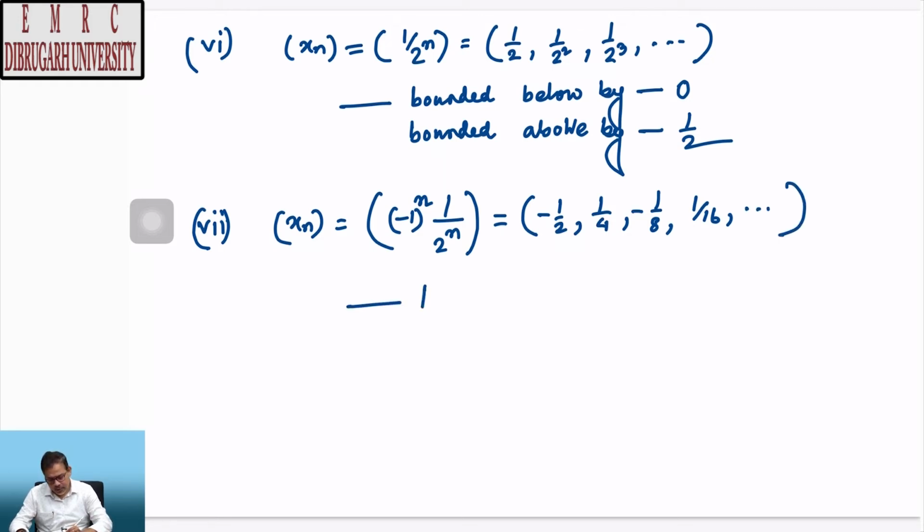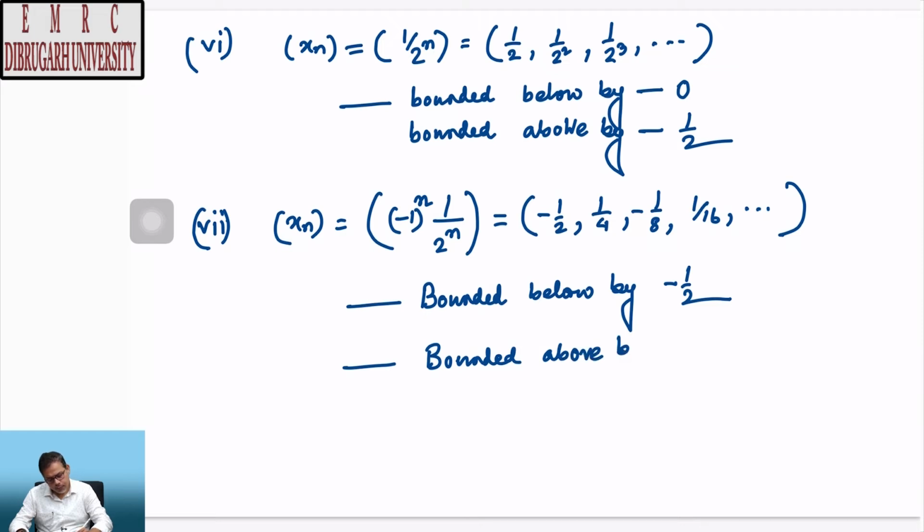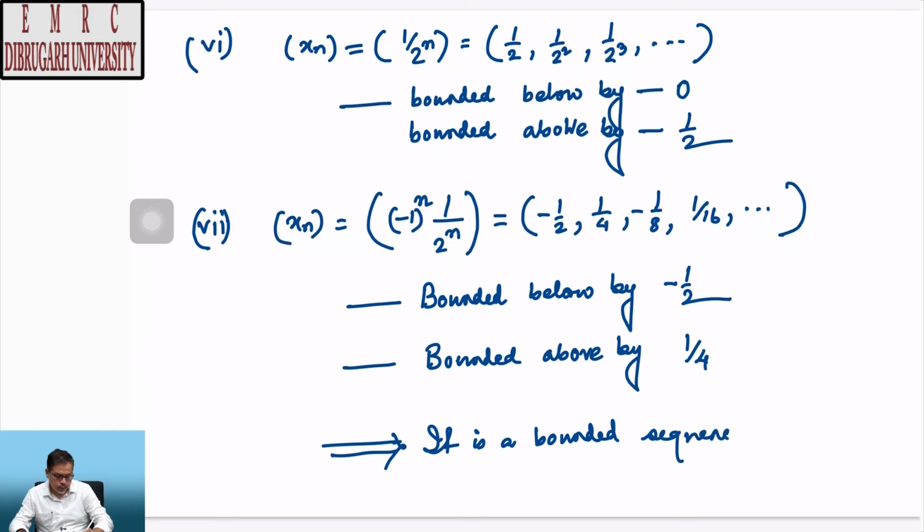This sequence is bounded below by minus half and bounded above by 1 by 4, and therefore, it is a bounded sequence.